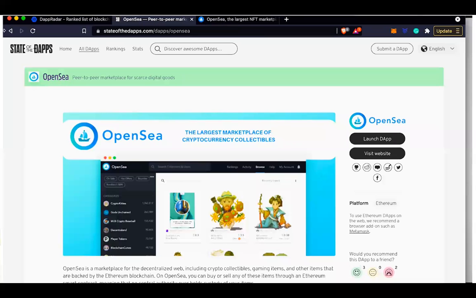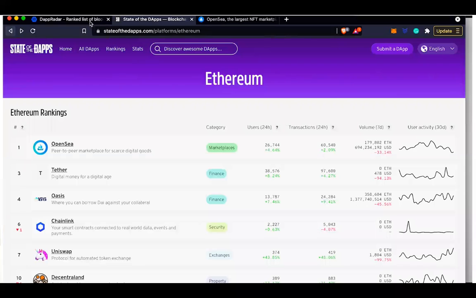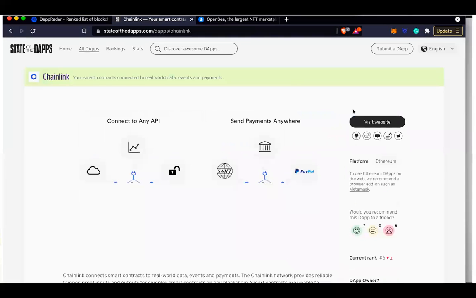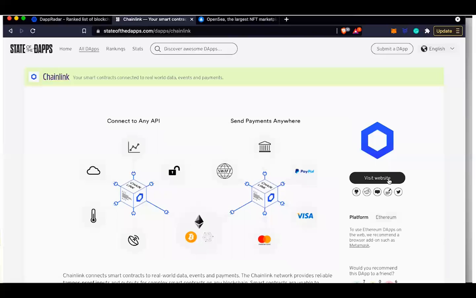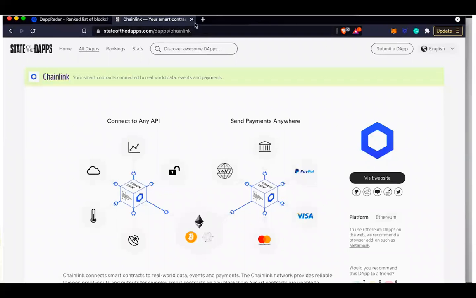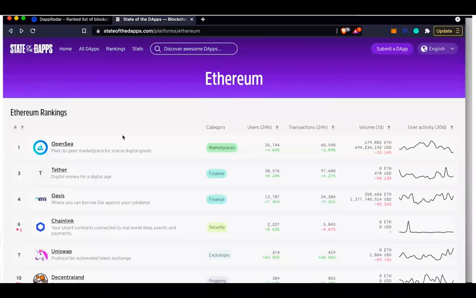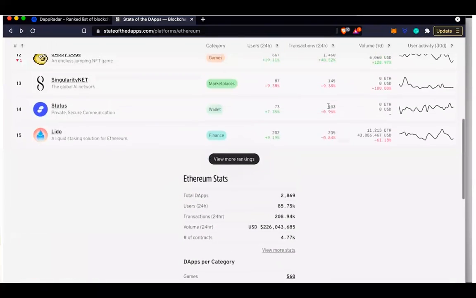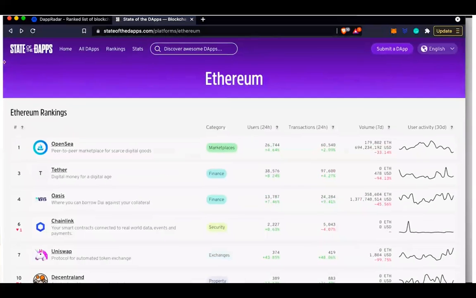Now, if I want data, I also click here. If I want Chainlink, I just click here. It will take me straight to the website without any challenge. So now let's go back to State of DApps. I'm here, and you can just scroll down, and let's come back just here.